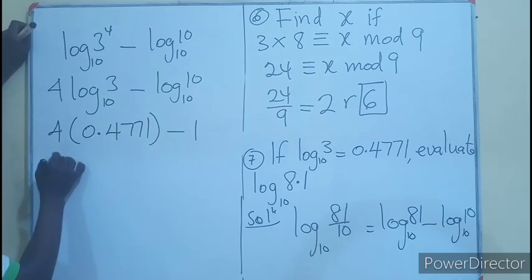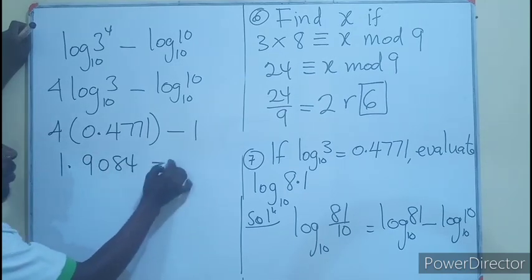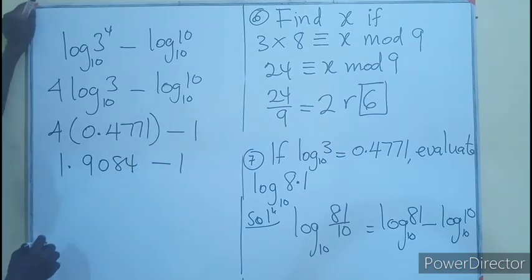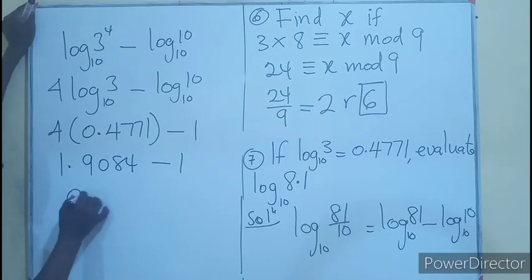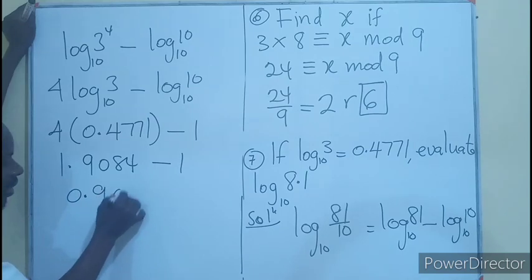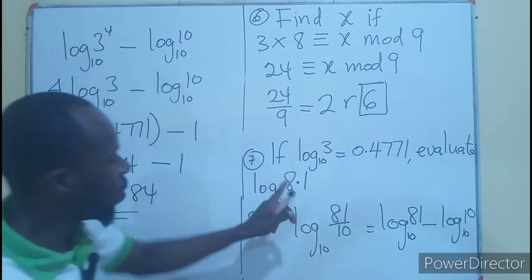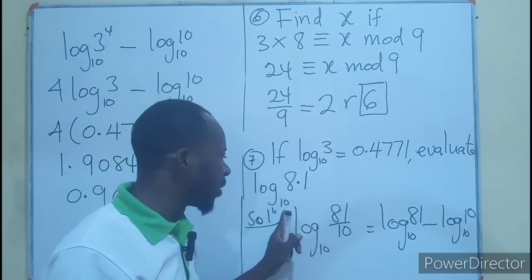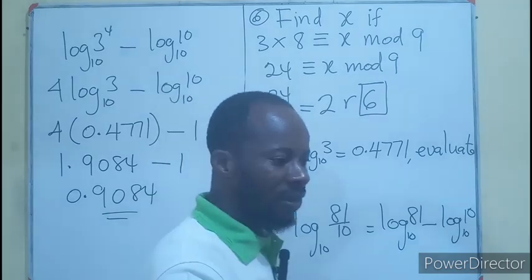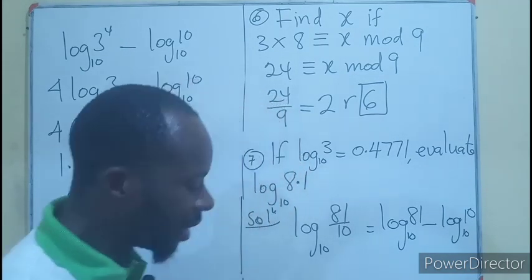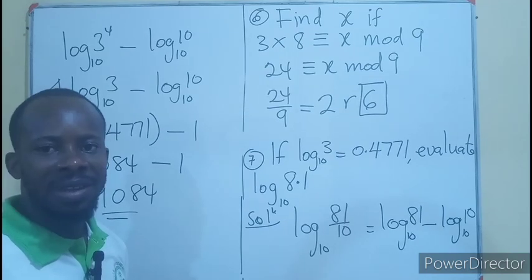What will I get if I do this multiplication? I'll have 1.9084 minus 1. If you subtract, you are left with 0.9084 as the value of log 8.1 base 10. And on the possible answers, that will be D. That will be D as question number 7.